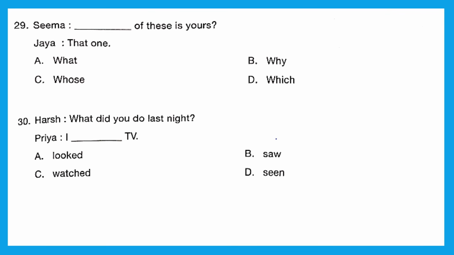Question 29. Seema: Dash of these is yours. Jaya: That one. Which of these is yours? Option D is the right answer.